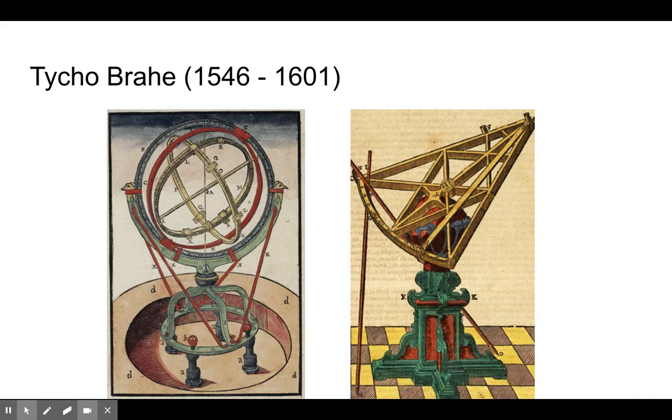So not only precise in terms of the relative precision of the tool, but also of the data set. Tycho Brahe develops this incredible data set that is 20 years long. Now, the thing is, Tycho Brahe himself is not a mathematician. He doesn't know what to do with it. He is just an engineer, and he dies before anyone does it.